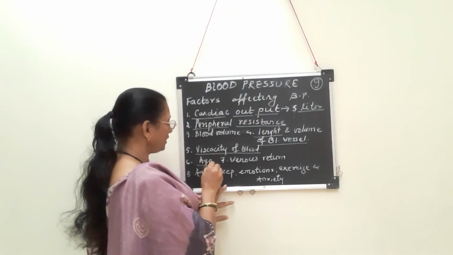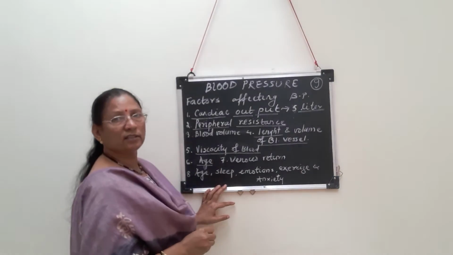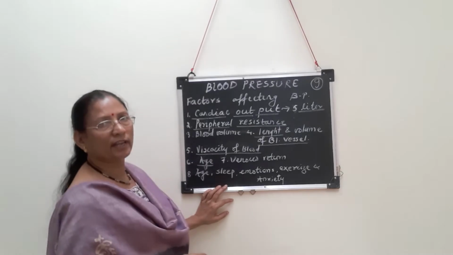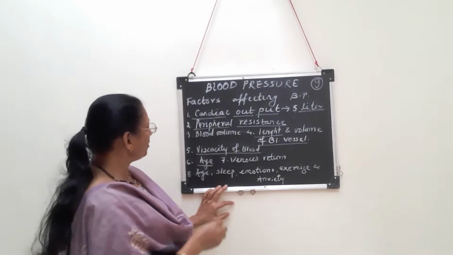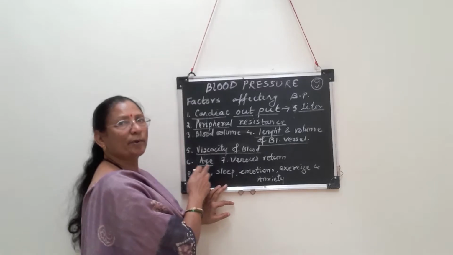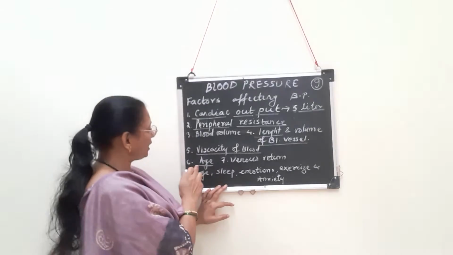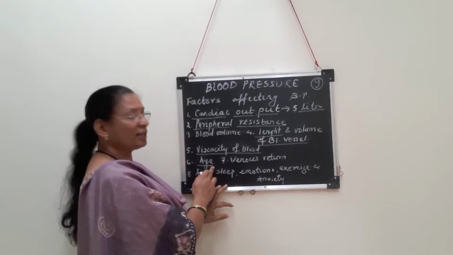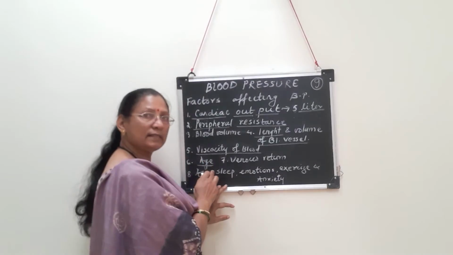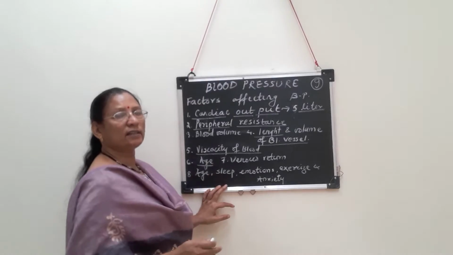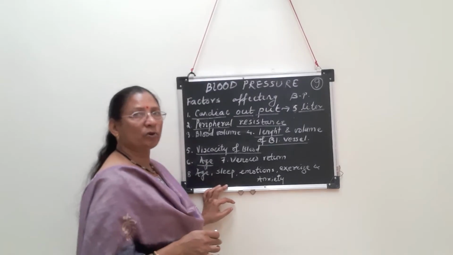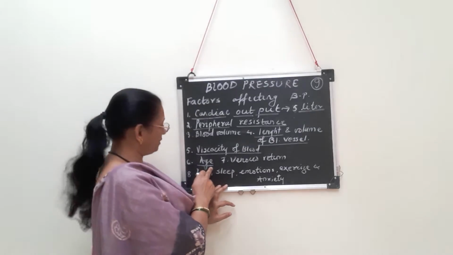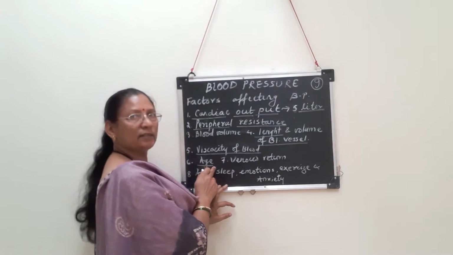Age: an increase in age results in an increase in BP, because with increasing age there is loss of elasticity of the blood vessels, maybe because of arteriosclerosis, maybe because of atherosclerosis. Arteriosclerosis is the loss of elasticity of the blood vessel due to increase in age. The second term I said is atherosclerosis. It is the deposition of cholesterol in the wall of blood vessels. So increase in age, increase in BP.